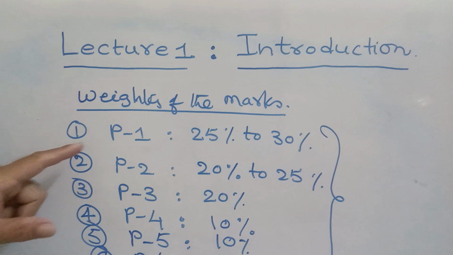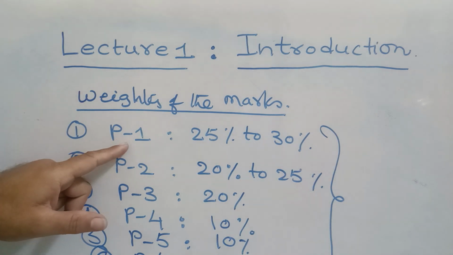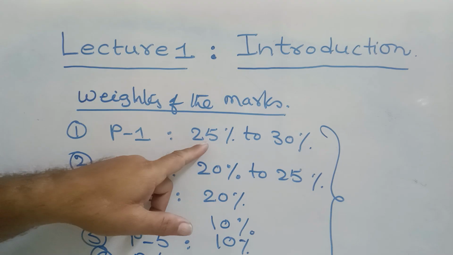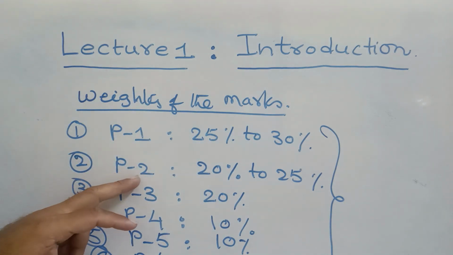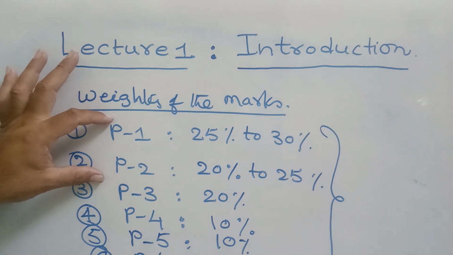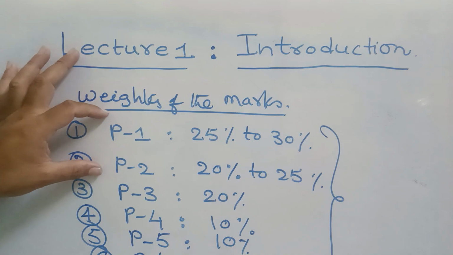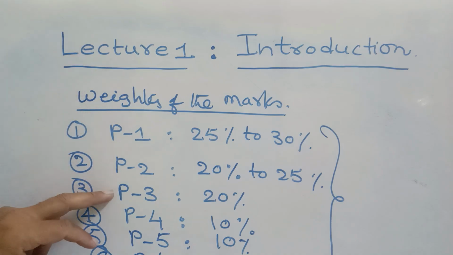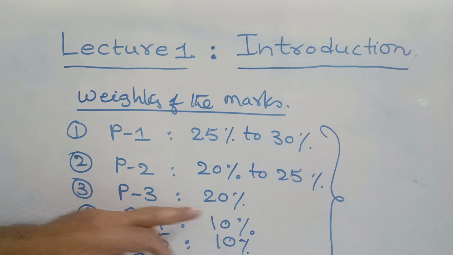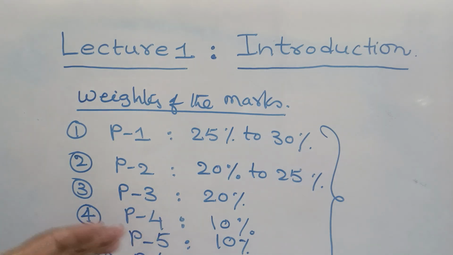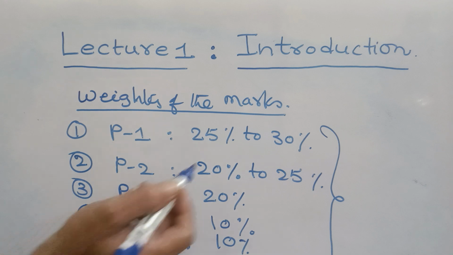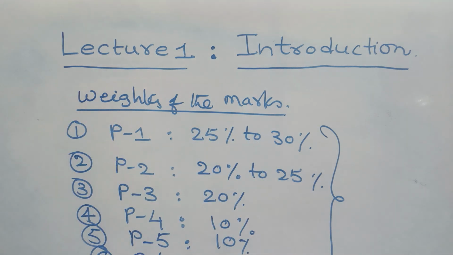Therefore, part one, mechanics, has the highest weightage, 25 to 30%, and P2 is electrodynamics. These two are very, very important. More questions and more marks will be asked from these two. Afterwards P3 is 20%, P4 10%, P5 10%, and 5%. Likewise, this is the distribution of marks, for your quick reference.